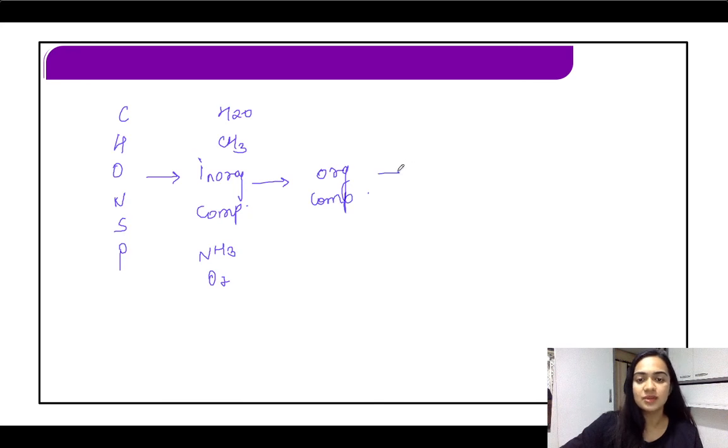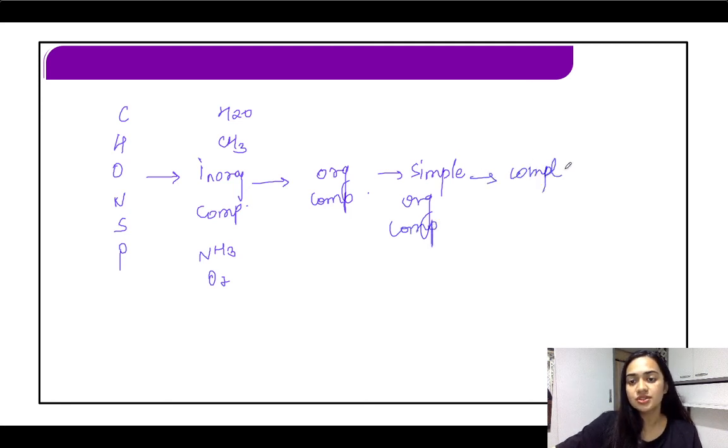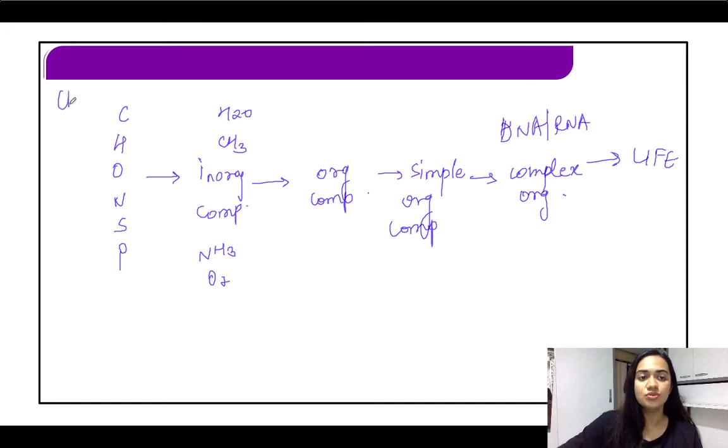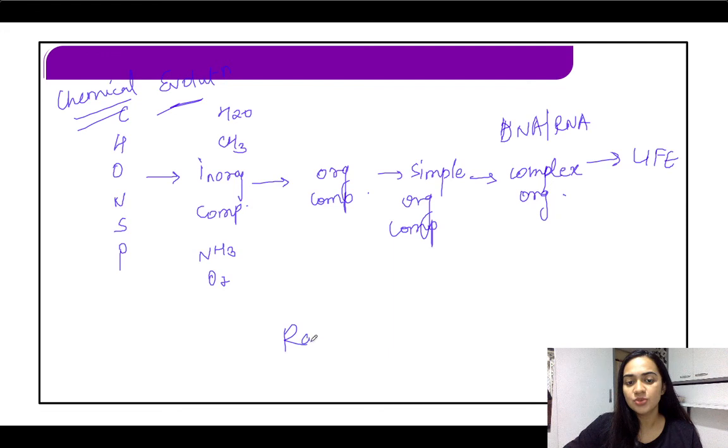From inorganic compounds, simple organic compounds were formed. Now simple organic compounds basically made complex organic compounds. Your complex organic compounds are nothing but your DNA, RNA, nucleic acid, polysaccharides, etc. from which life generated. So this is an overview of your chemical evolution. Okay, which later led to organic evolution.